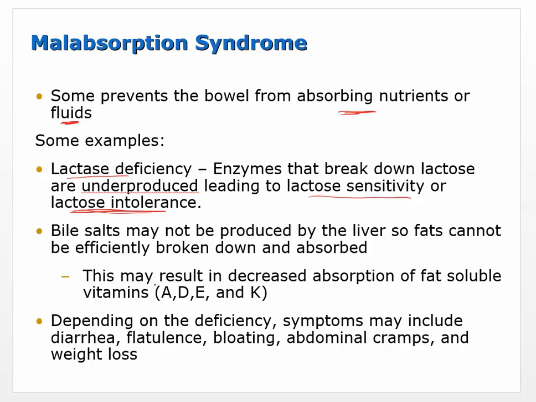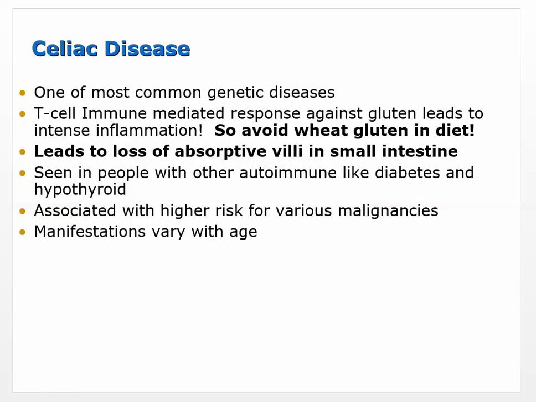The other problem with that is that you need fats to sort of dissolve, if you want to use that term, the fat-soluble vitamins. These vitamins wouldn't be soluble in the intestinal contents without some kind of fat, and that's how they're absorbed. So if you're not eating fat, then those won't be absorbed, and then you're going to have a deficiency. These are just a couple of examples, and there are lots and lots of malabsorption problems. But depending on what the deficiency is, symptoms may include diarrhea. These are really common: flatulence, bloating, abdominal cramps, weight loss.